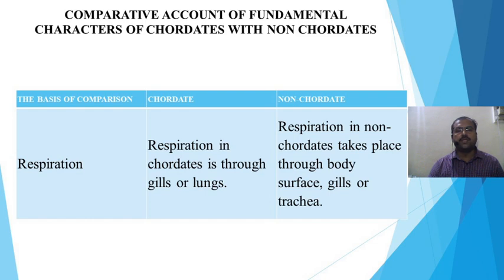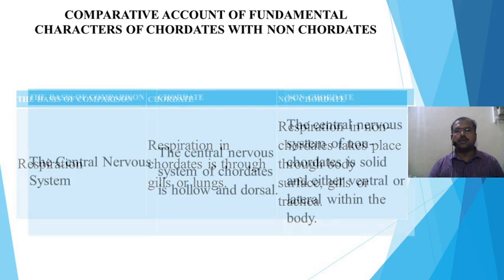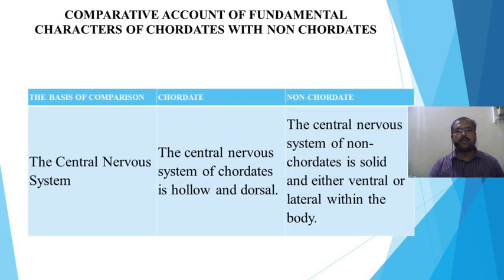About respiration, chordates respire through gills or lungs. In non-chordates, respiration is carried out by the body surface, gills or trachea. About the central nervous system, in a chordate it is hollow and dorsal. In a non-chordate, the central nervous system is solid, either ventral or lateral within the body.